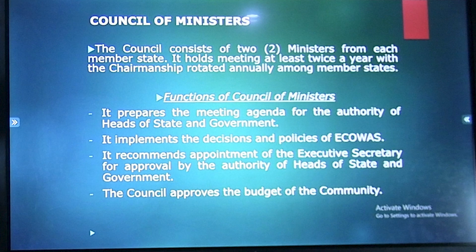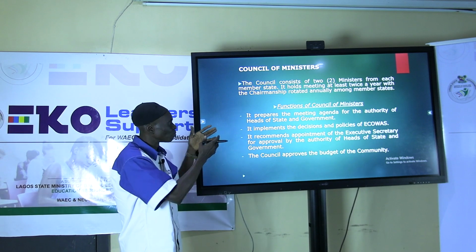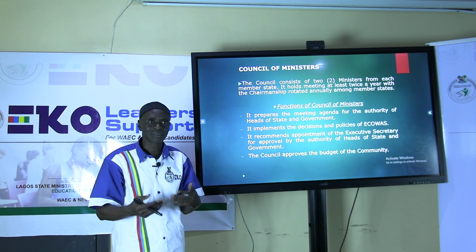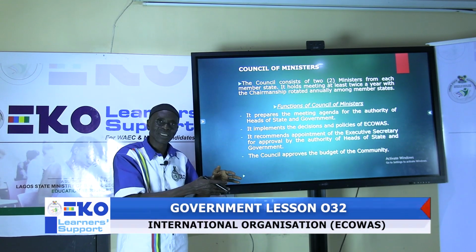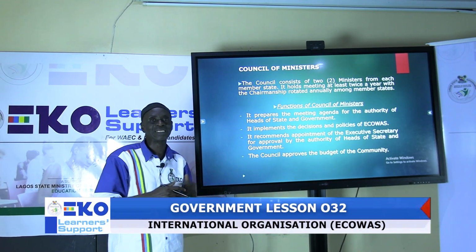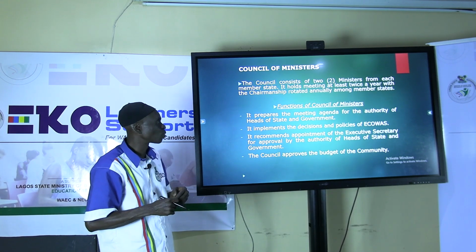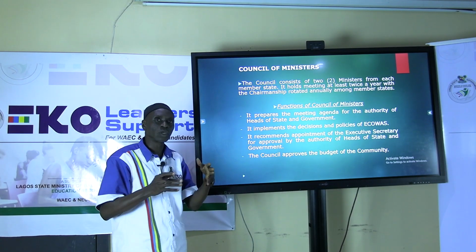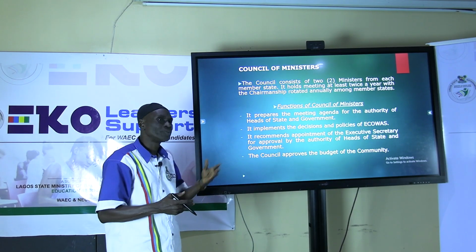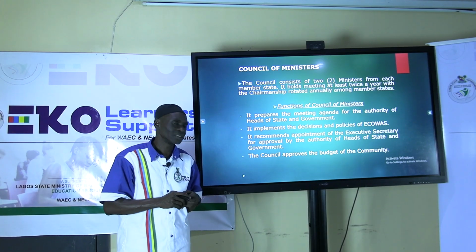It implements decisions and policies of ECOWAS. When decisions are taken, it is this body that implements whatever programs or policies will be carried out by the organization, ECOWAS. It recommends the appointment of the Executive Secretary for approval. The Authority of Heads of State and Government is the one to approve who will be the Executive Secretary, but the Council of Ministers will be the one to recommend the appointment.